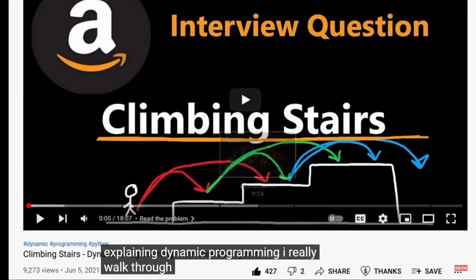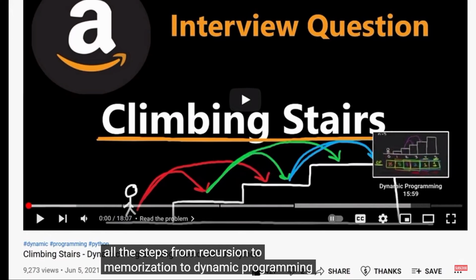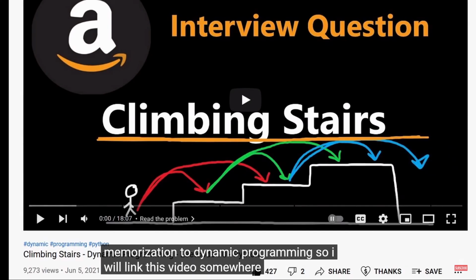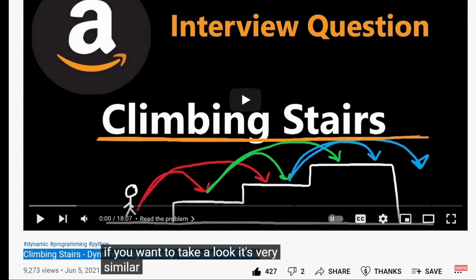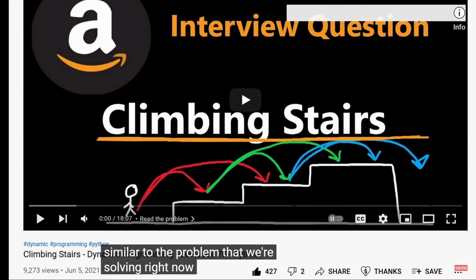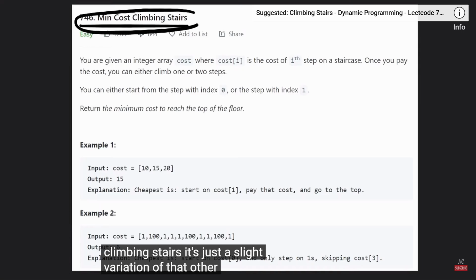I really walk through all the steps from recursion to memoization to dynamic programming. So I will link this video somewhere on the screen or somewhere in the description if you want to take a look. It's very similar to the problem that we're solving right now, which is minimum cost climbing stairs. It's just a slight variation of that other problem.